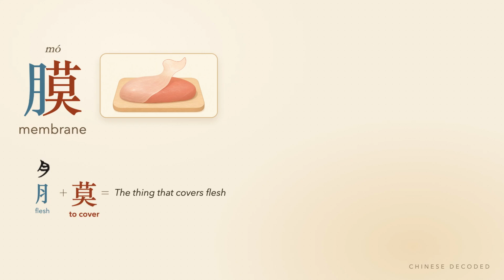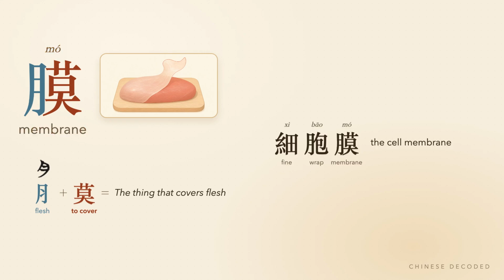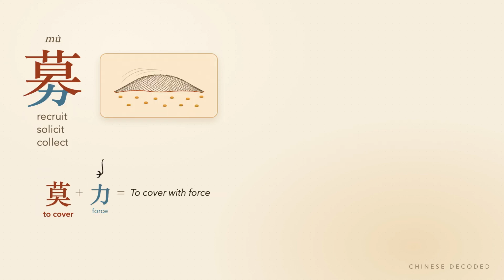To cover plus flesh, the film that covers flesh. Mo, a membrane. 细胞膜, the cell membrane. To cover plus force, to cover with force. Casting a net to cover a wide area through effort and bring in whatever is caught.